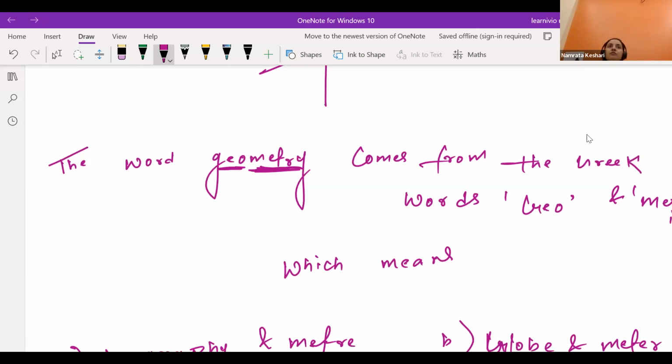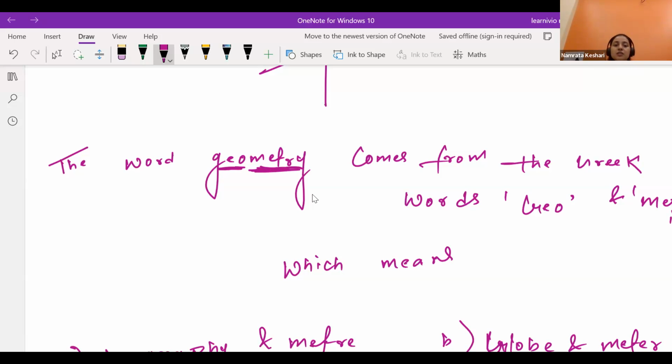This concept started for measuring geographical regions, and later on we had an expanded version: in mathematics there is a part called symmetry, a part called trigonometry, so it became huge later on, but initially it just came for measuring the geographical region.